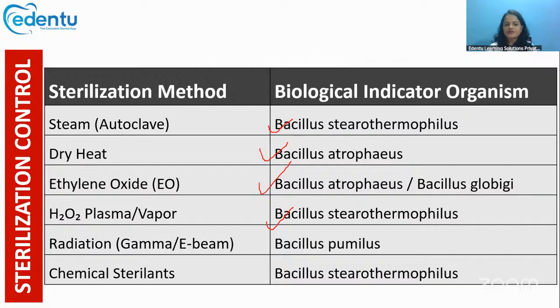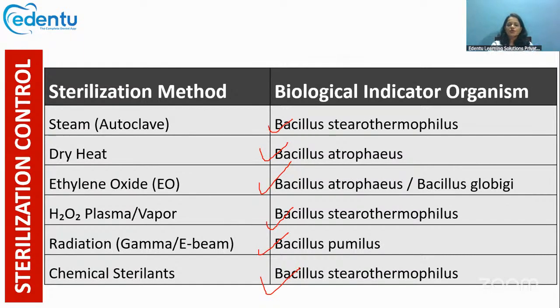And for the gamma radiation, we use mainly Bacillus pumilus. And for chemical sterilants also, we mainly use Bacillus stearothermophilus. Like formaldehyde and glutaraldehyde, for those also we use Bacillus stearothermophilus. For the dry heat and ethylene oxide, and for the gamma radiation, it varies. For all the other methods, it is Bacillus stearothermophilus only.